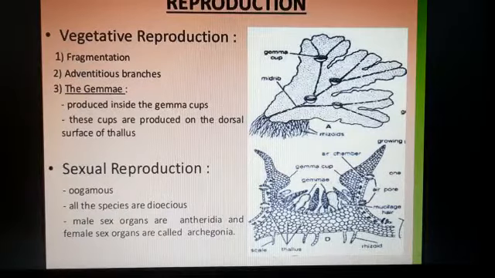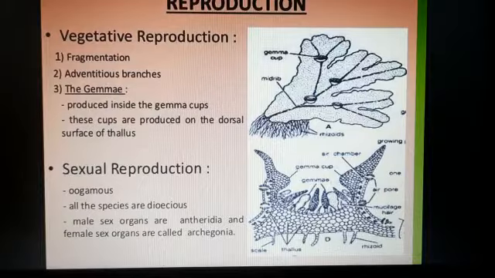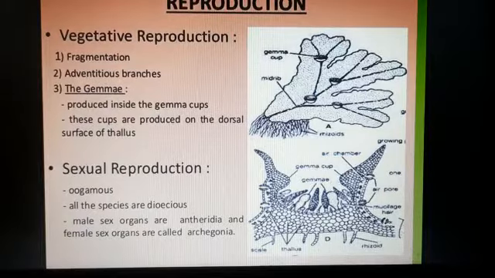Bryophytes are more differentiated than the algae. It is thallus-like but slightly more advanced than algae. The plant body of bryophytes is more differentiated than algae, but they do not have true root, stem and leaf, so they are a thallus-like structure.